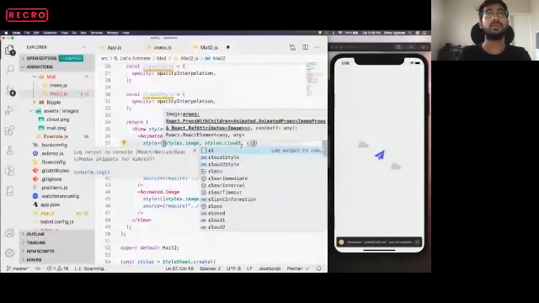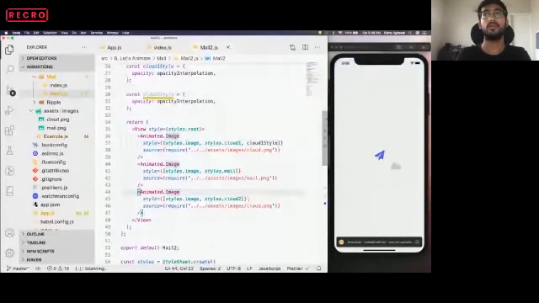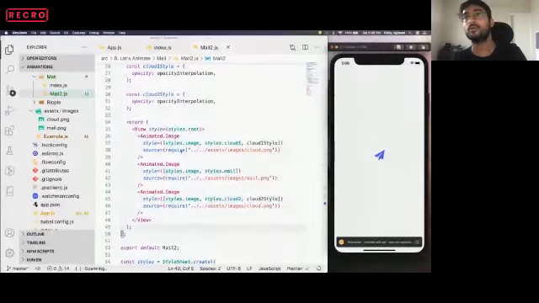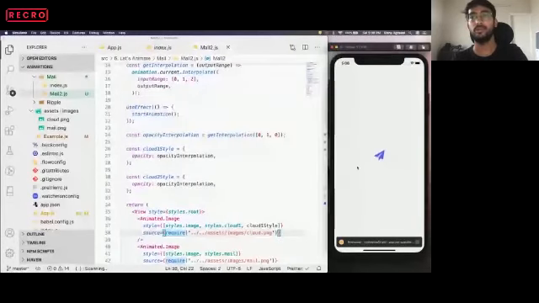So let's apply this cloud1 style, Cloud2 style. So both have become diminished. Okay, now as you can see, it starts from 0 opacity, goes to 1, and then again goes back to 0.